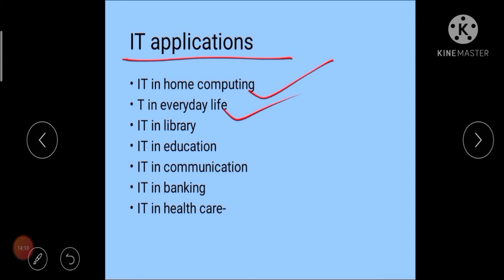Even if you want to calculate some numbers, you are using your computer or your mobile. If you want to call someone, or if you want to capture video or audio, you are using your mobiles or digital devices. So it is a very important tool of your everyday life.